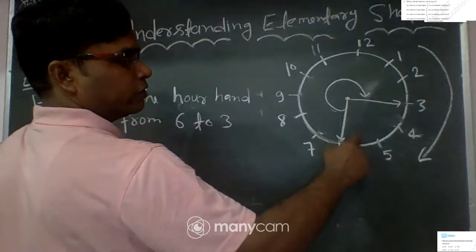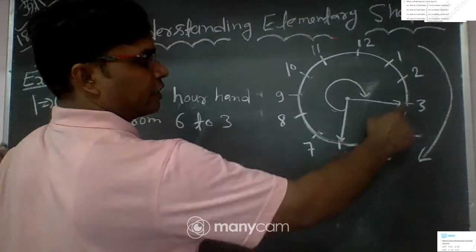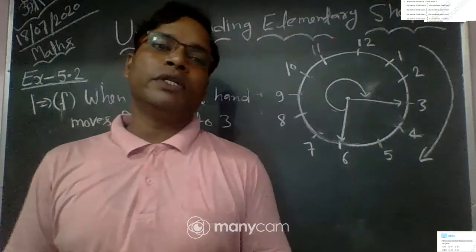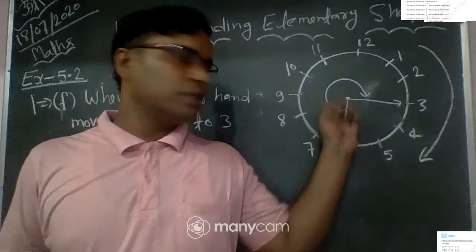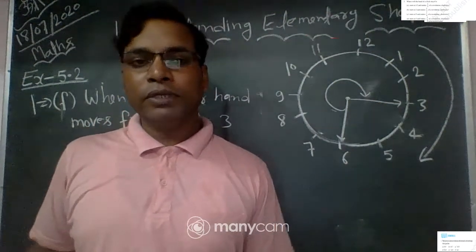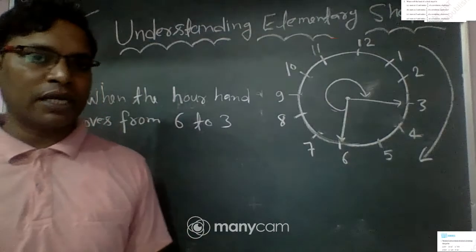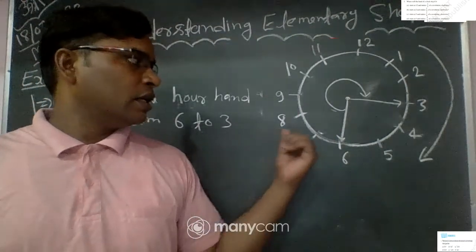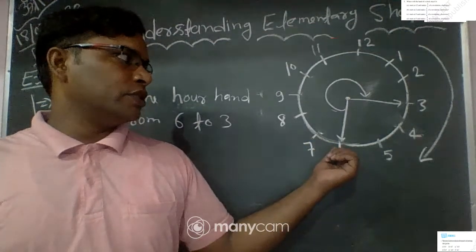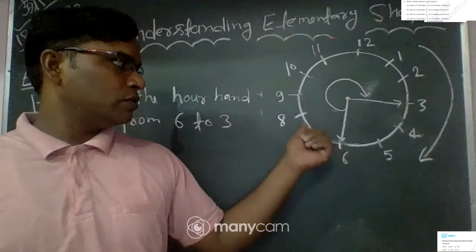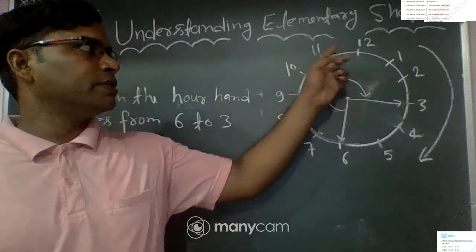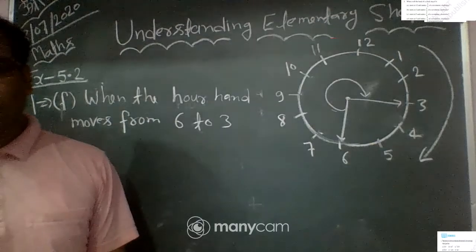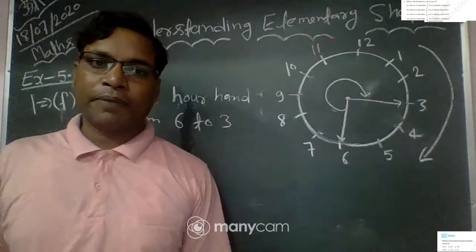Okay, don't count this side. This side is the anti-clockwise. 1 2 3. This is anti-clockwise, but we move with the revolution. We move in clockwise revolution. We mean the hands of the clock move in the clockwise direction. So we count how many hours are covered from 6 to 3. So count it: 1, 2, 3, 4, 5, 6, 7, 8, 9. Okay, so what is the fraction of revolution?